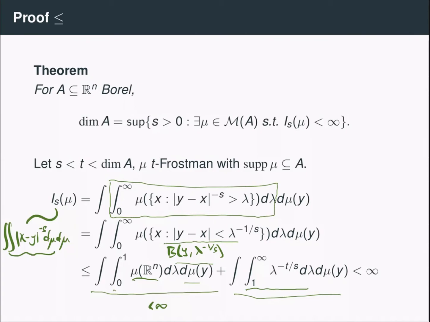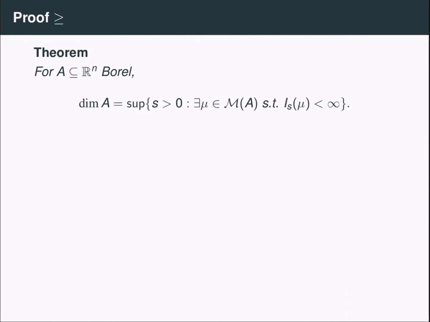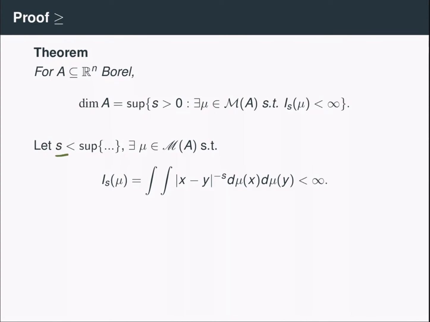Thus, I've exhibited a measure supported on A with finite s-energy for any s less than the dimension of A. Now we'll prove the opposite inequality, that the dimension of A is at least the supremum of this set. So let s be some number strictly less than the supremum. If I can show that any such s is less than the dimension of A, then I will be done. By definition of this set, if s is less than the supremum, then there exists a measure mu supported in A with finite s-energy. This energy being finite means, in other words, that the integral of this function as a function of y is finite.